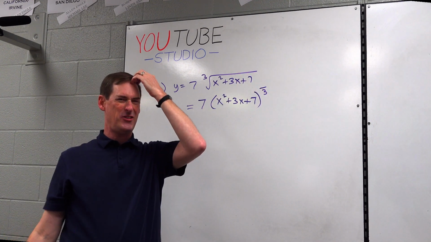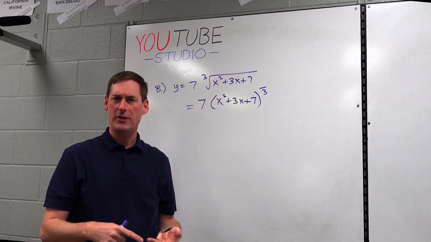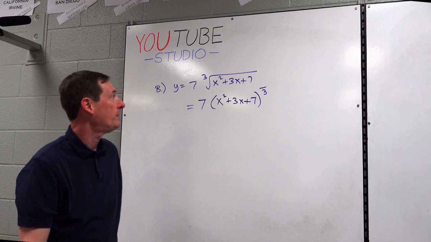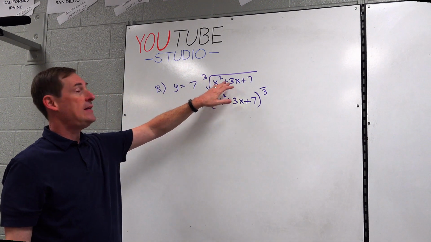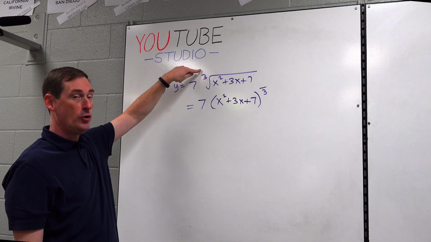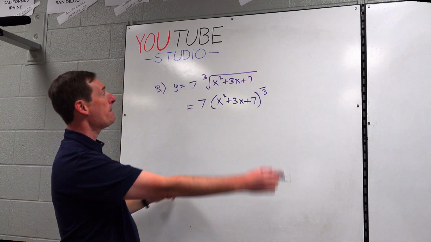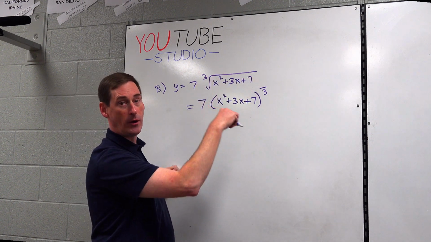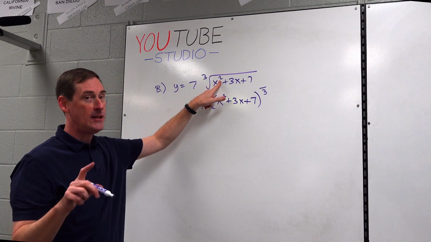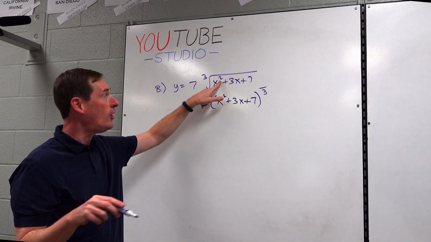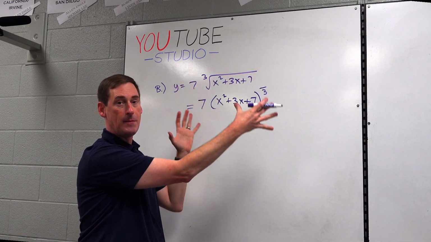It's to the something thirds power. 1/3, 2/3, 3/3, 4/3. How many thirds? What is the exponent? The root is 3. What's the power? There is no power, is there? Don't use that squared on the x. That's not the power. We're talking about the quantity power.